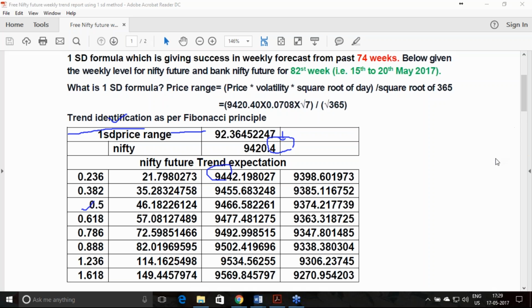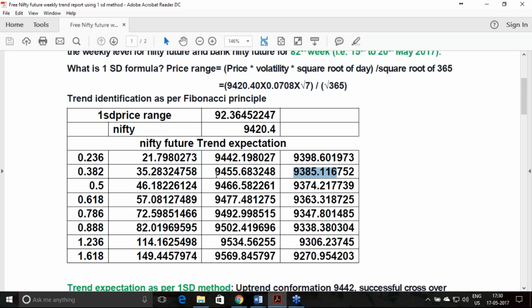So your general understanding, if you are a trader or investor, you will be knowing that each target in the uptrend, I repeat, each target in the uptrend is known as a resistance, and each target in a downtrend is known as a support. So that is the definition of a support and resistance. Once 9442 is crossed, it will touch 9456.